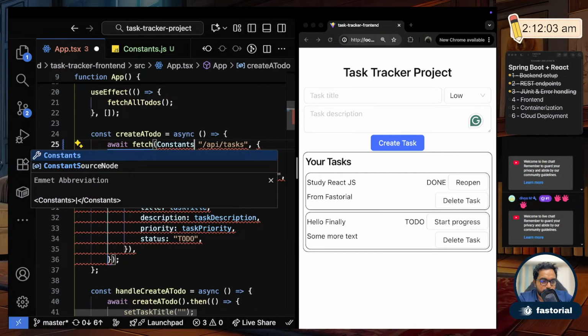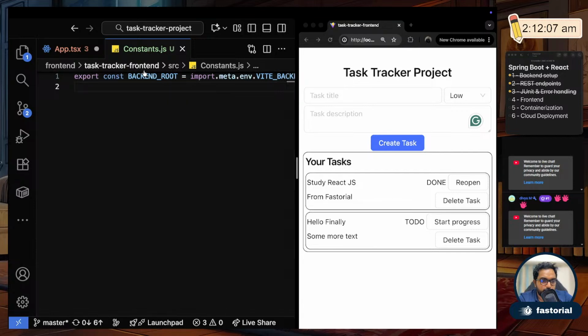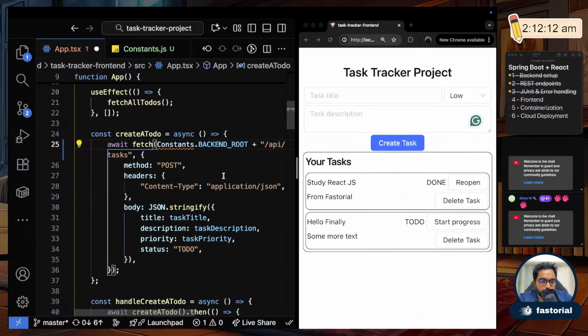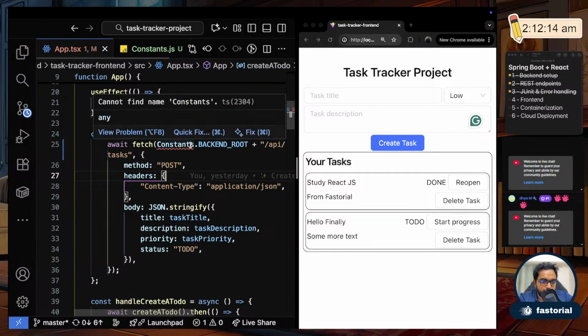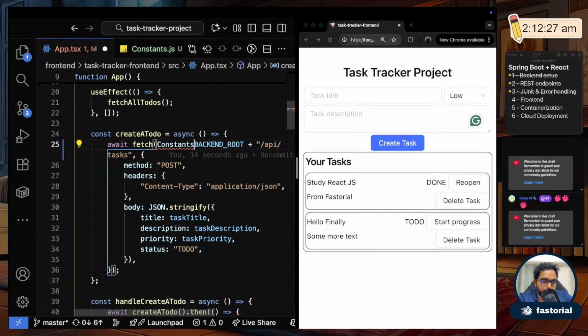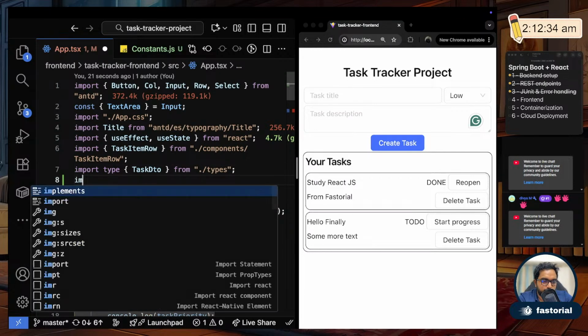Okay, constants dot this value, backend root plus this. And I have to import this now. I can actually import this directly. If I press control space, it's not coming. Then I have to import it like this.